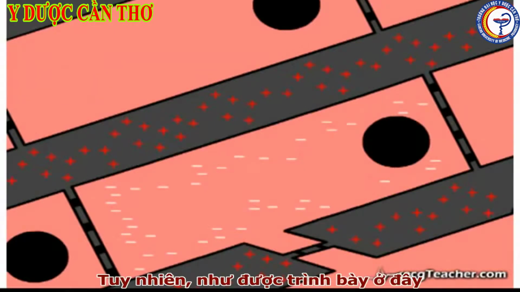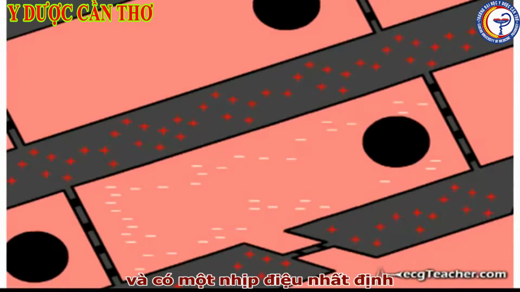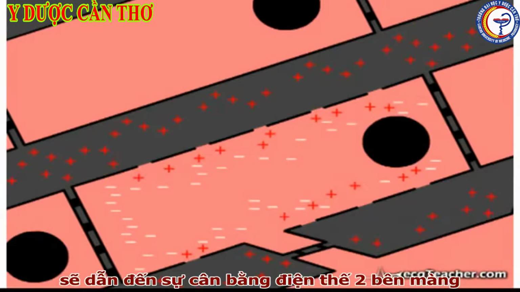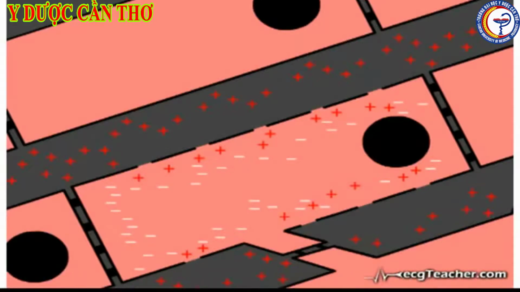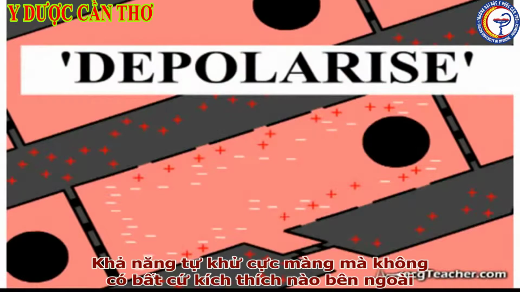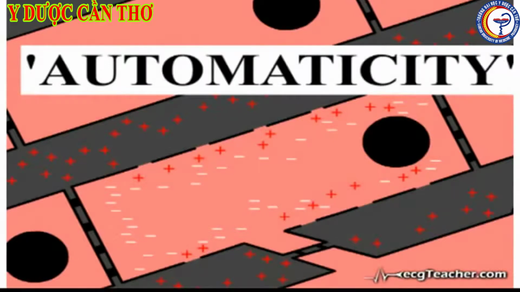However, as shown here, virtually all electrically active cells in the heart have the capacity to spontaneously and rhythmically open ion channels in the cell membrane, with consequent equalization of charge. This capacity to periodically depolarize their membrane in the absence of an external stimulus is termed automaticity.